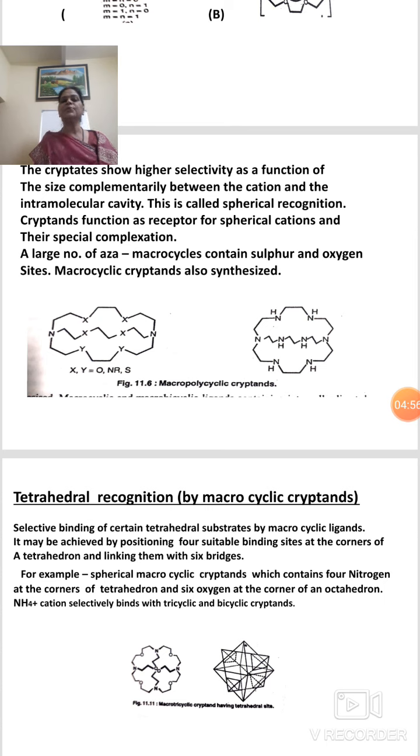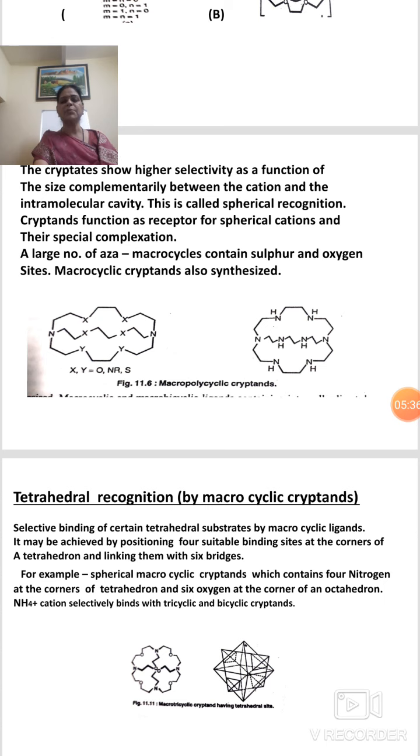Cryptanes function as receptors for spherical cations and form their special complexes. A large number of aza molecules, meaning they have nitrogen, and macrocycles contain sulfur and oxygen sites. It means heteroatoms, cycles with different atoms. Macrocyclic cryptanes are also synthesized.